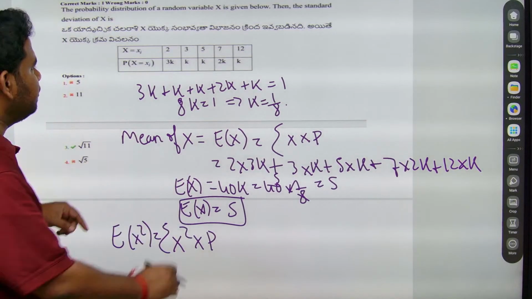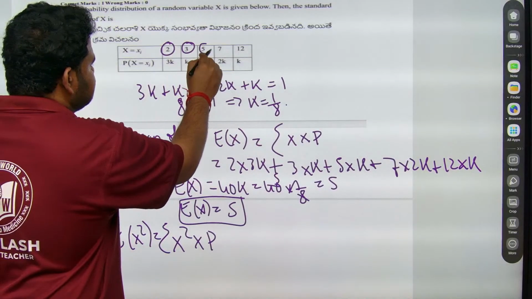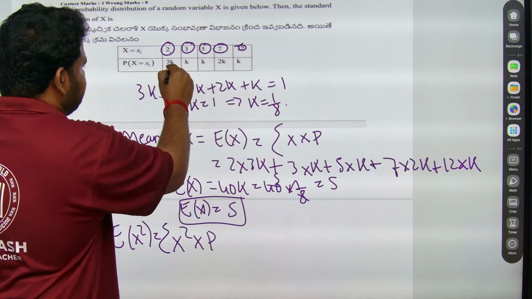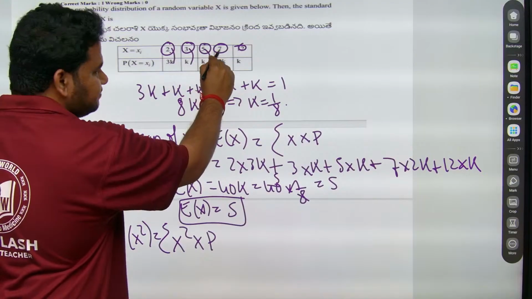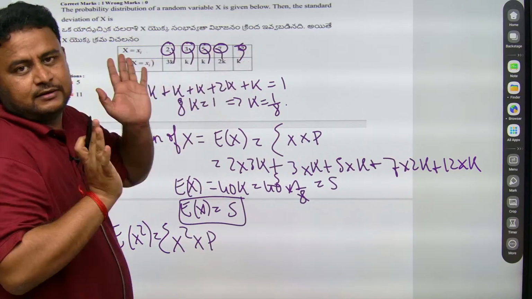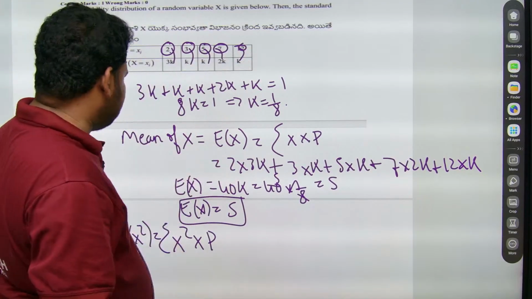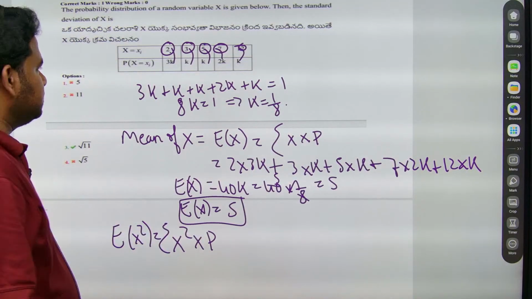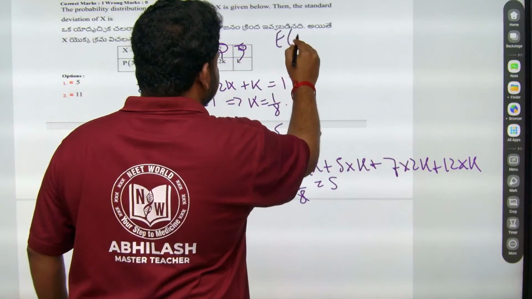What I have to do is square this, square this, square this, square this. After squaring, multiply this, multiply this, multiply this, and all of this you have to add. So E of x square is the summation of x square into p. So this becomes what? I'll write it here.